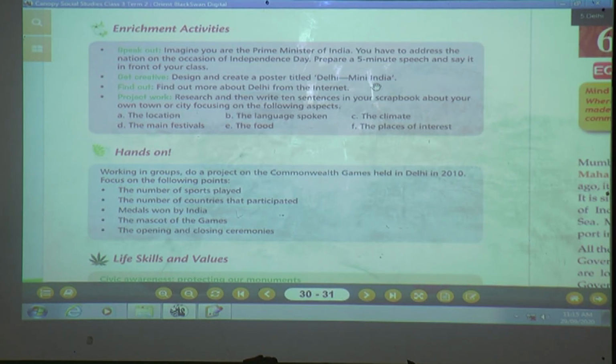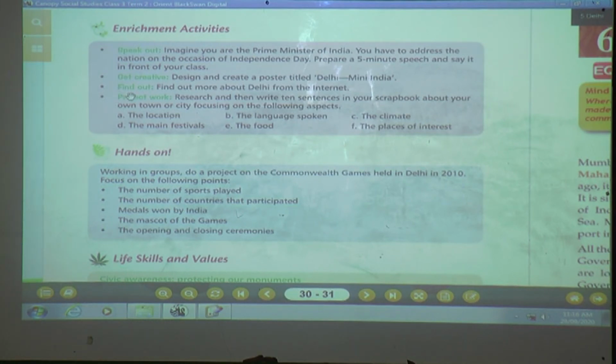Why is it known as Mini India? Because people from other states come and live and work in Delhi. That's why Delhi is known as Mini India. You can see so many festivals we are celebrating in Delhi. That's why you have to create your own design and create a poster and give it a title. What will be the title? Delhi, the Mini India. Okay.